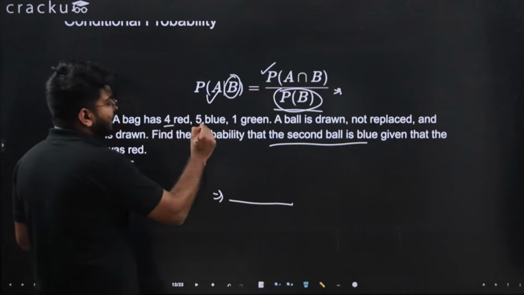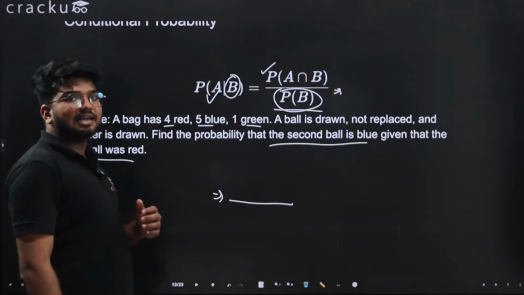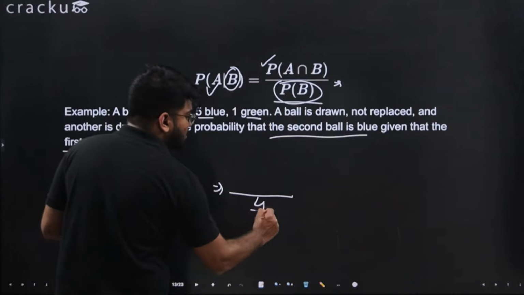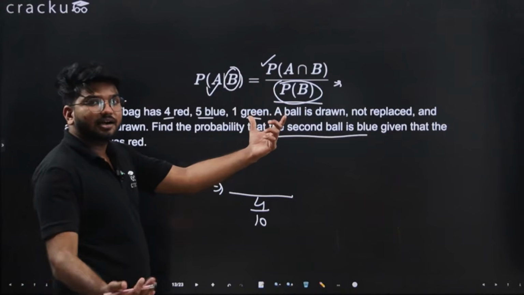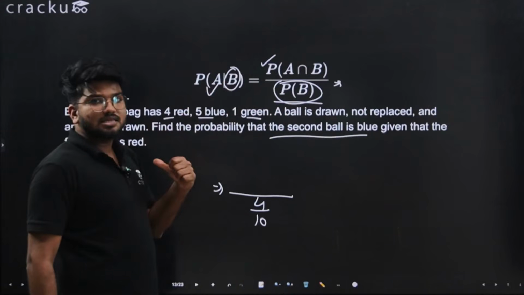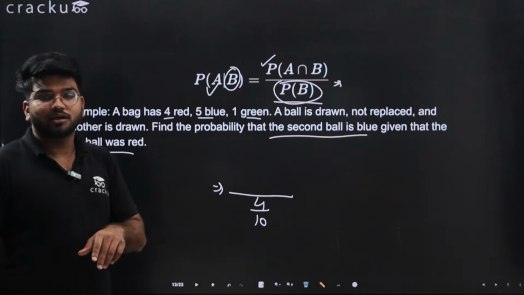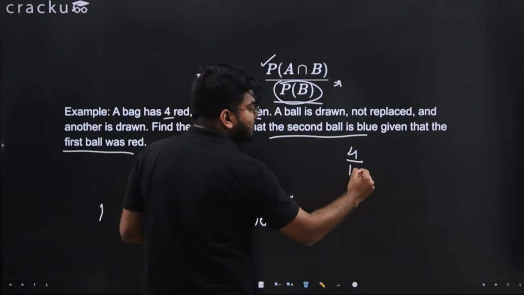It means here we have 10 balls. Out of 10 balls, what are the chances I get a red ball? There are 4 red balls, so here we have 4 by 10, the probability of the event which has already occurred. In the numerator, we have the probability when A has also occurred and B has also occurred. So the first ball is red, and the chances are 4 by 10.